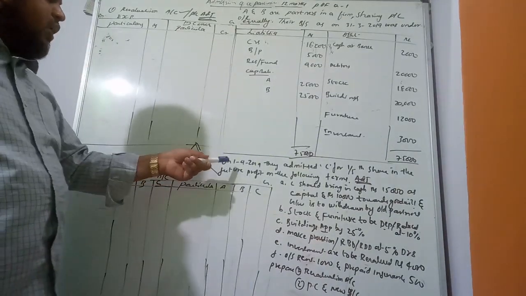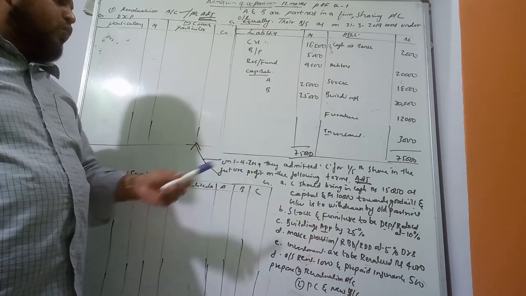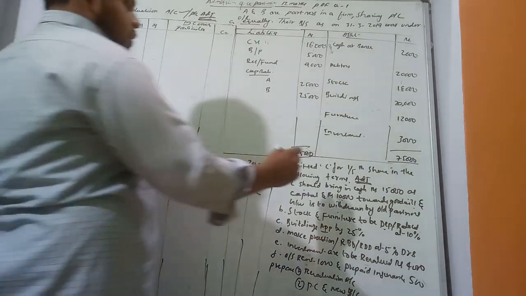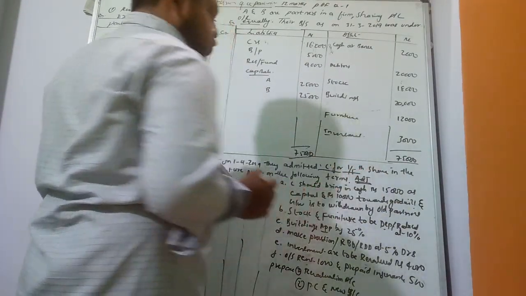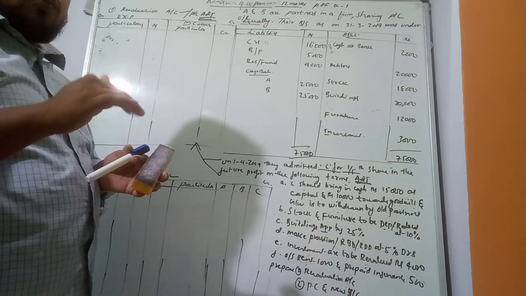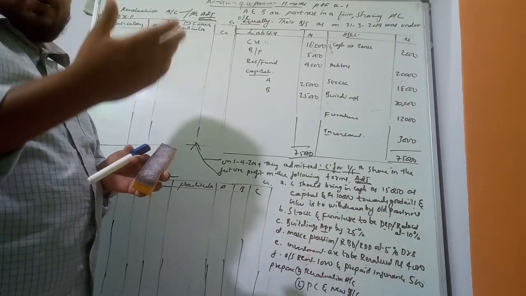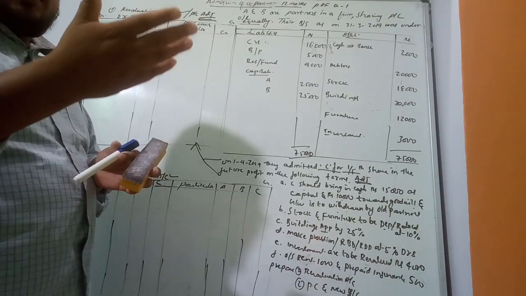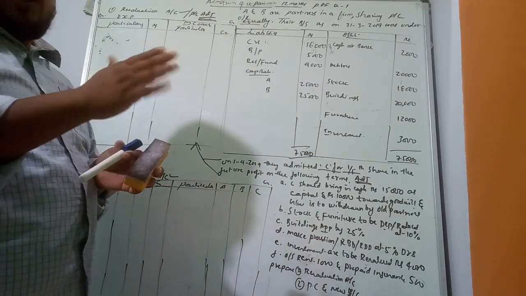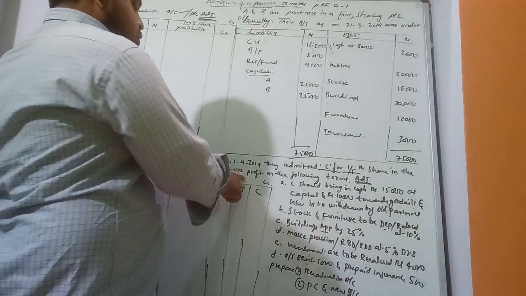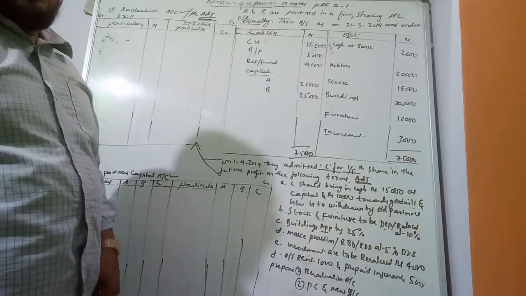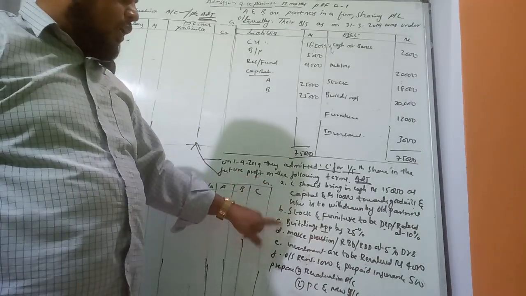Now additional information. On 1/4/2019 they admitted C. Who is the new partner here? C, for a 1/5 share in the future profit. The old partners are giving a 1/5 share in the future profit to the new partner. Any future profit will not be calculated, we have to ignore it. The terms and conditions of admitting the new partner are as follows.